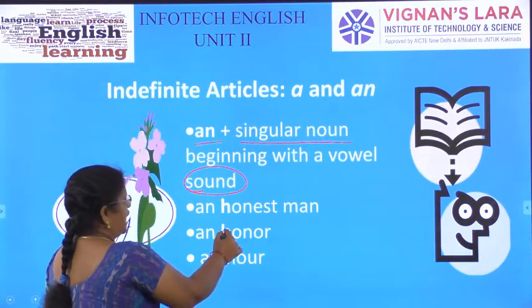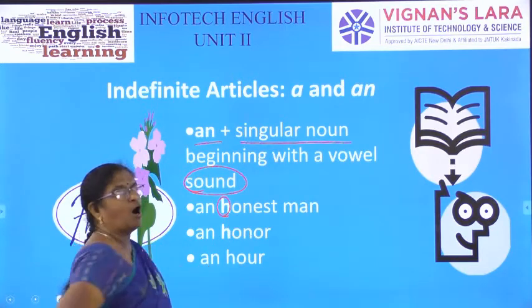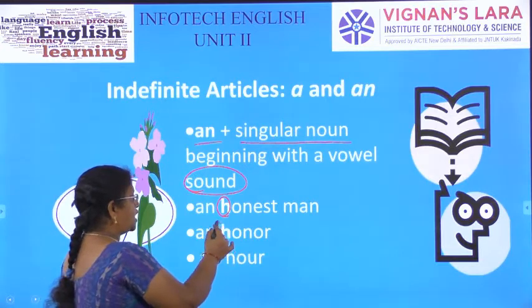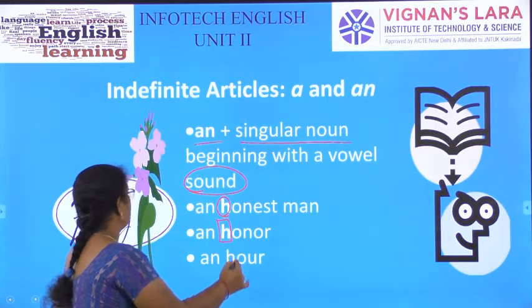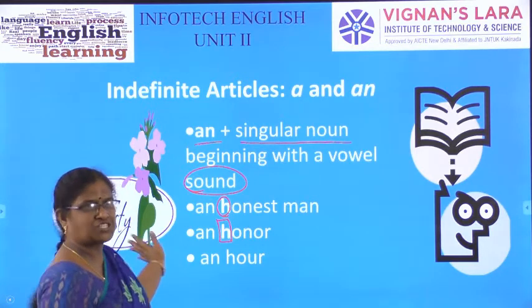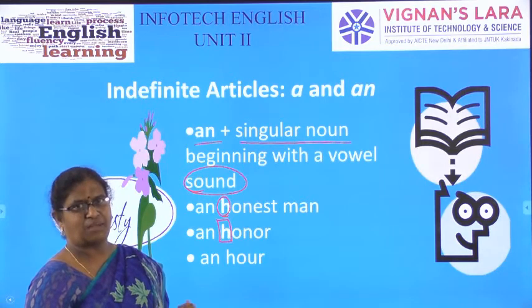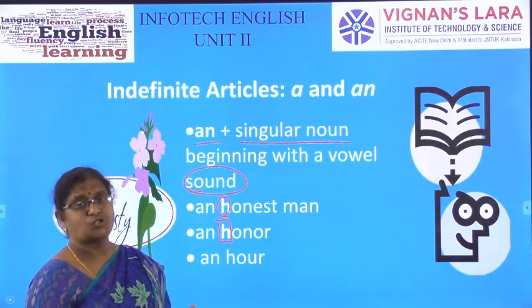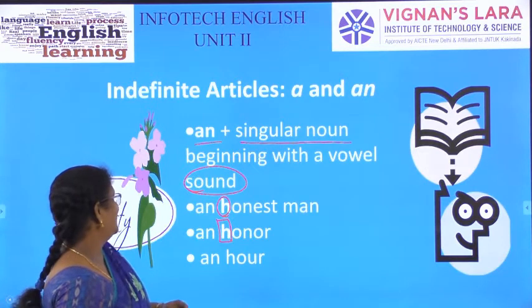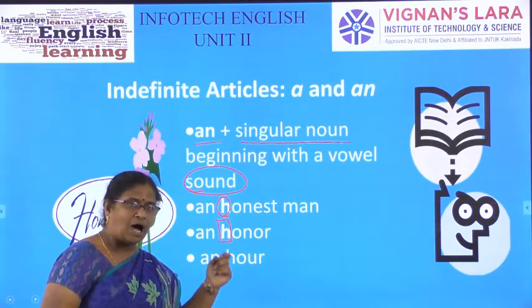Here you see, an honest man. This H is silent, we pronounce it as honest. Just like that, an honor. When you are given something like a gift, you got a first rank or a good grade, you will be given gifts by so many of your friends, your parents, or maybe also by your management, you will be honored. So it is an honor, not a honor.